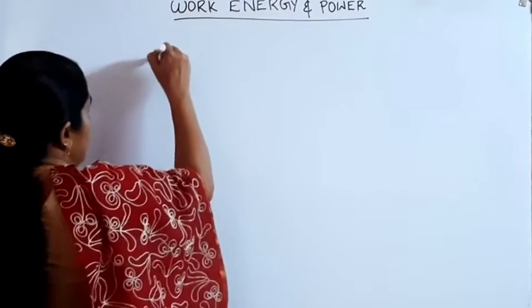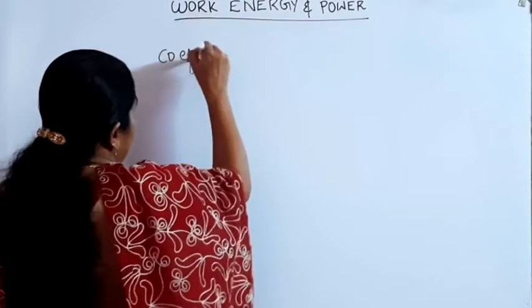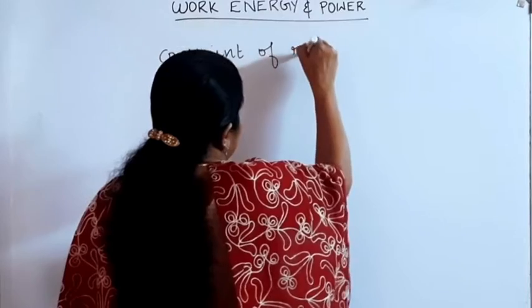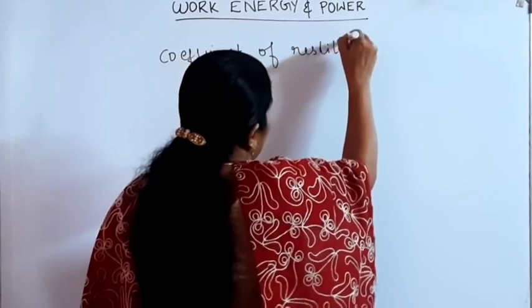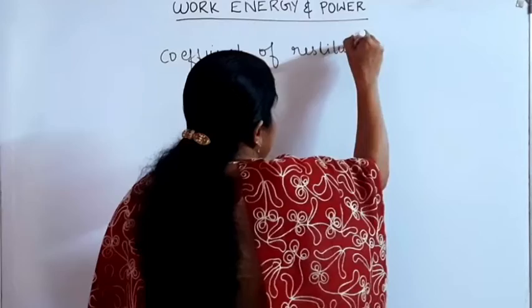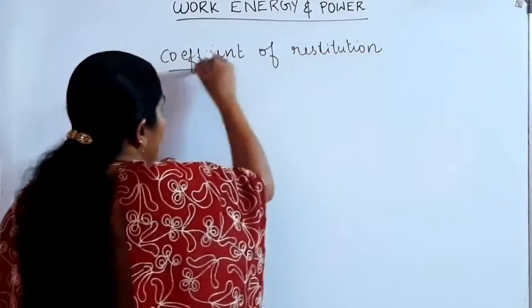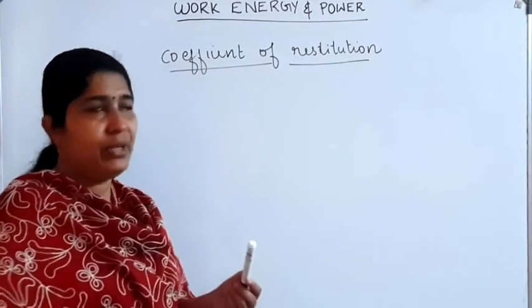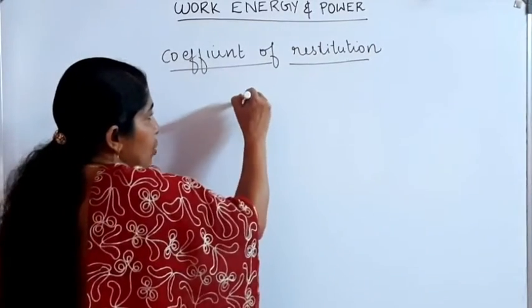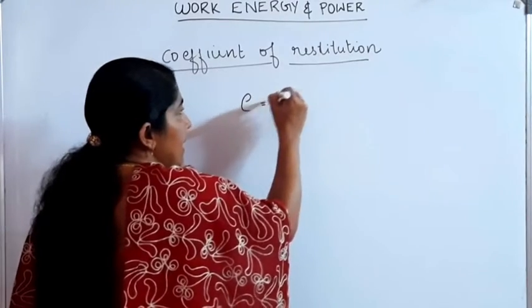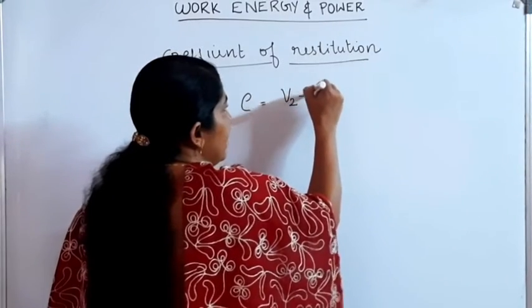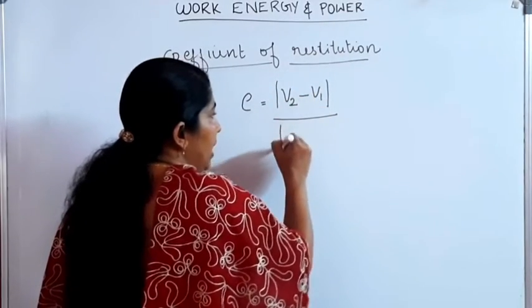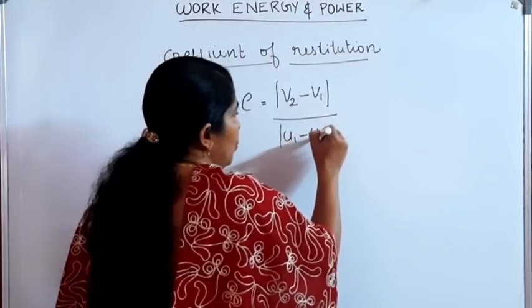Coefficient of restitution means velocity of separation divided by velocity of approach. Coefficient of restitution is represented by the letter e, that is equal to modulus of V2 minus V1 divided by modulus of U1 minus U2.